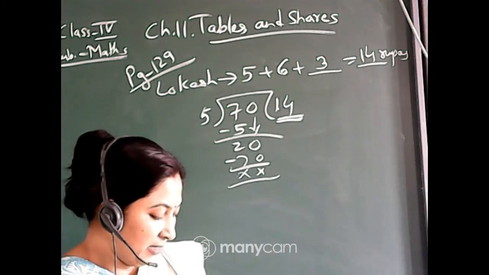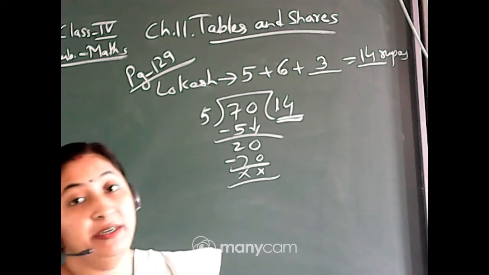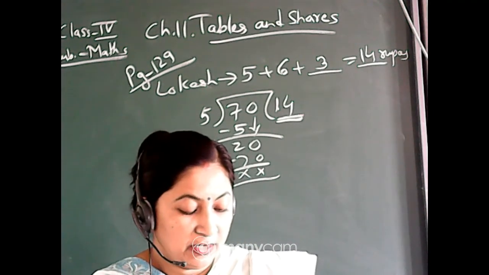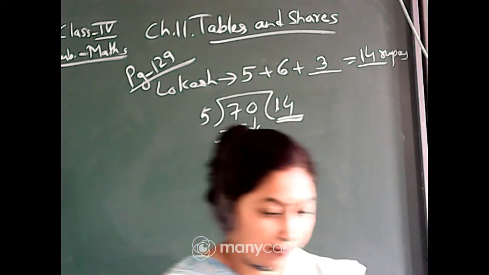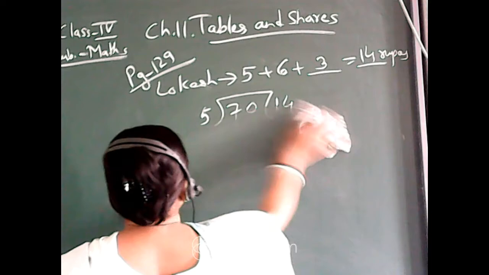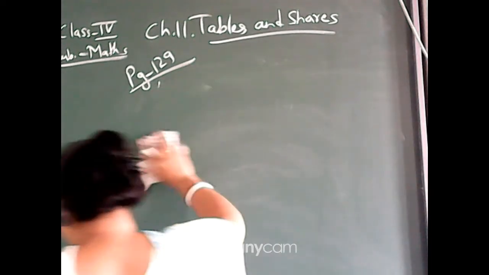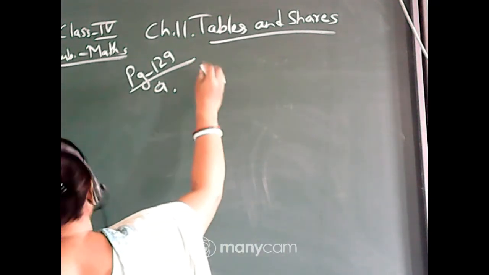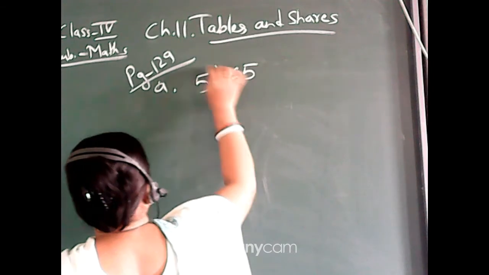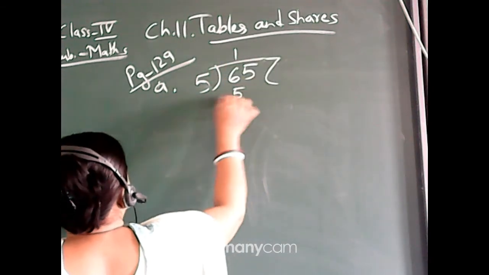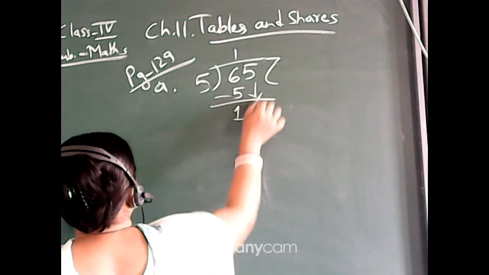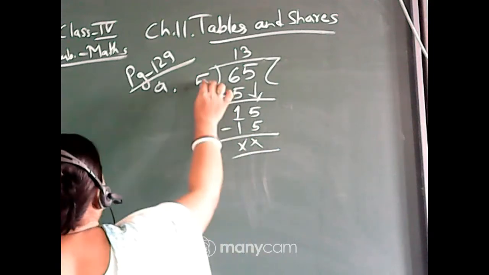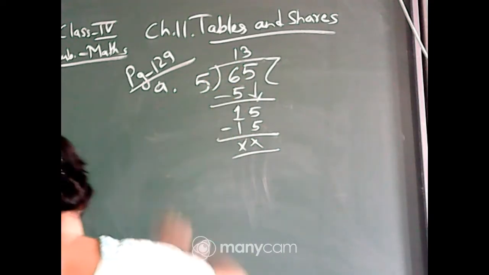Okay, try doing this. Very simple division is given. I think you all know this. All are the tables. See, 65 divided by 5. First one, it is 65 divided by 5. Page number is 129. Number A. 5 outside, 65 inside. So what you will do? 1s are 5, subtraction 1. Again this 5 will come down. 5 3s are 15. Directly also you can say 5 13s are 65.